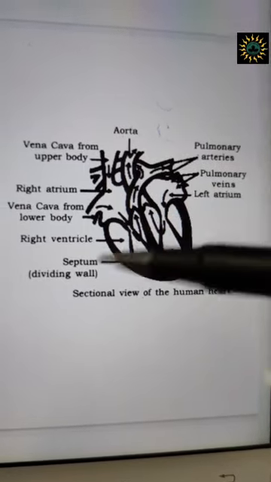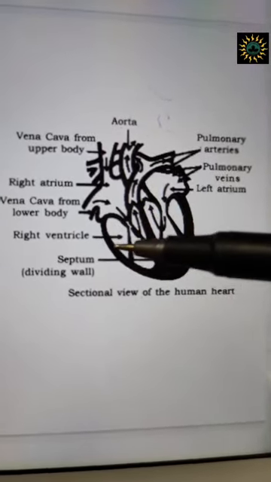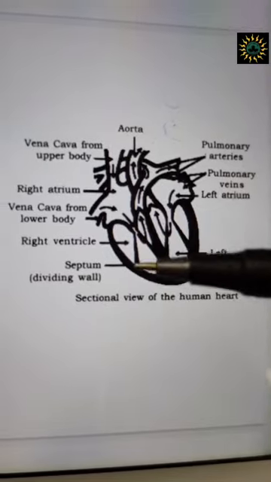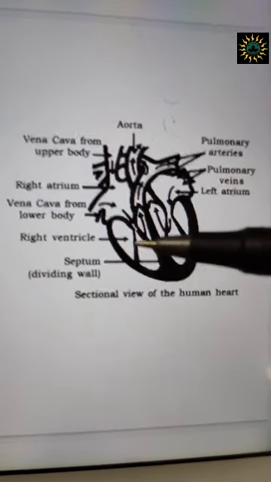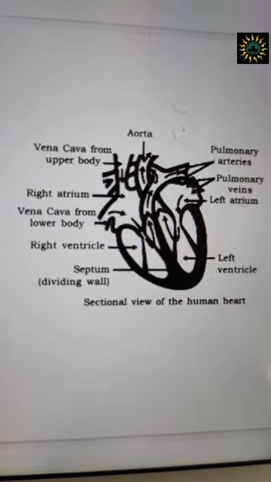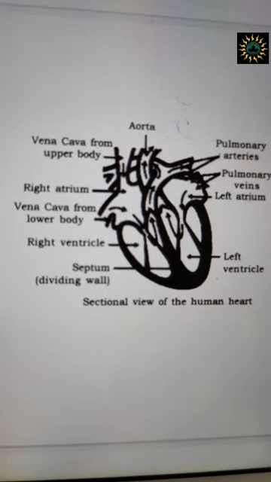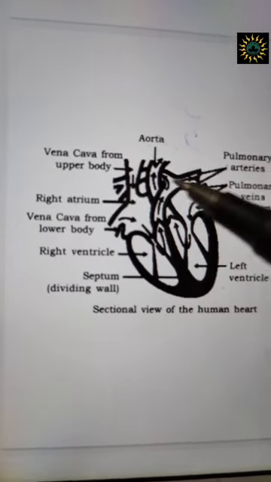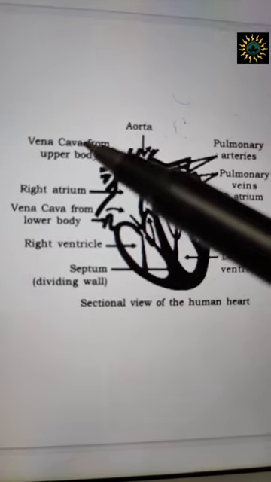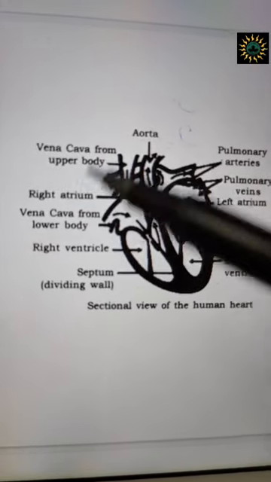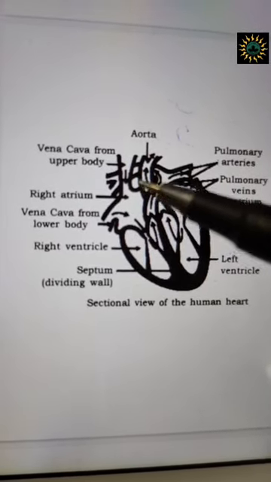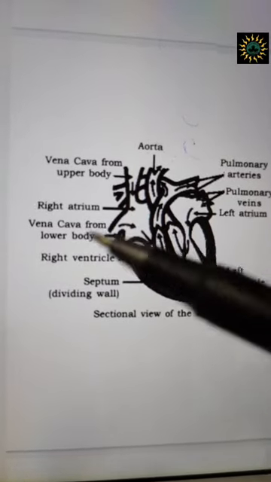Now this in the paper is looking left, but this is actually your right if you place it as your body. Now you have to know the blood vessels that are coming over here. What are the blood vessels? There are two veins that are coming and joining the right atria.